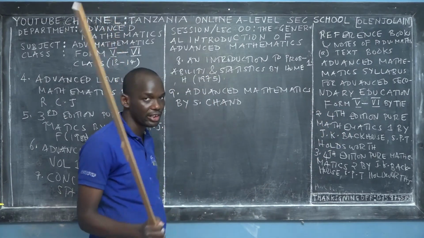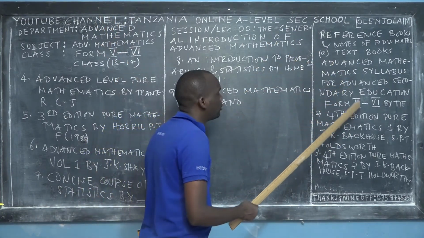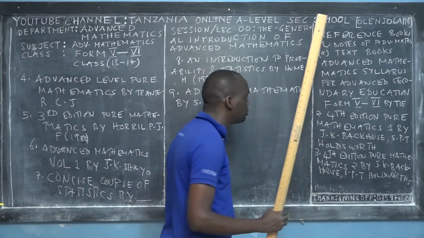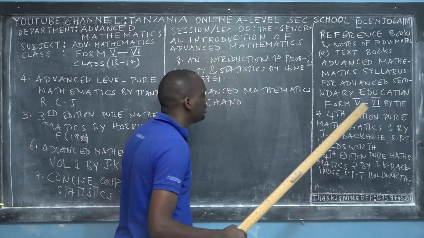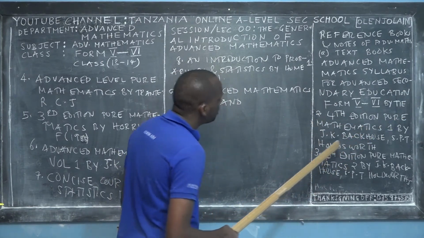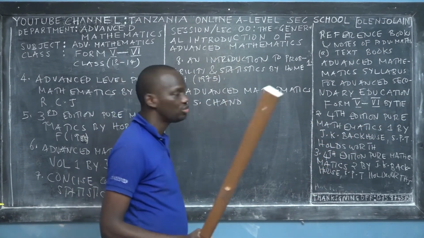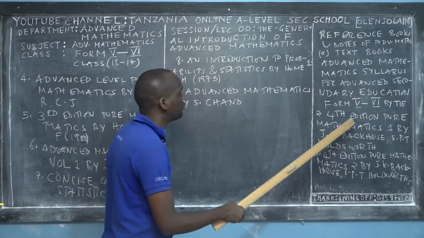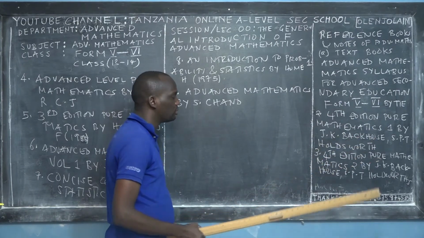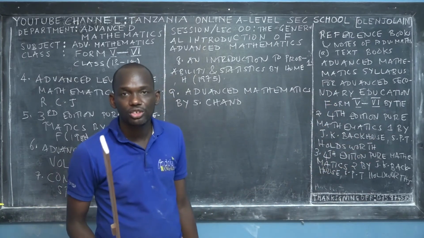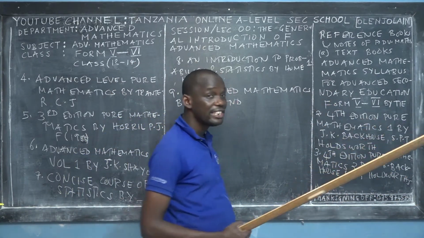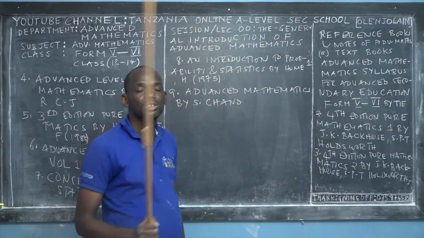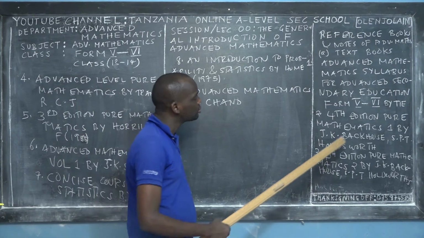This is a very important reference book to know what you should learn during your Form 5 studies and what you should learn during your Form 6 studies. Then the fourth edition, Pure Mathematics, the one that I showed you, is good in many Form 5 and Form 6 topics. It's good in trigonometry, and in calculus, meaning differentiation and integration. It doesn't have linear programming, so you should not expect probability in these two books. Probability is not there.